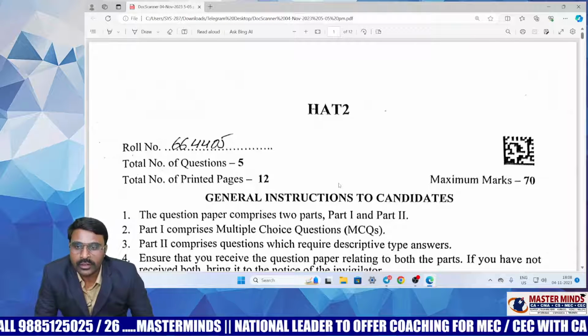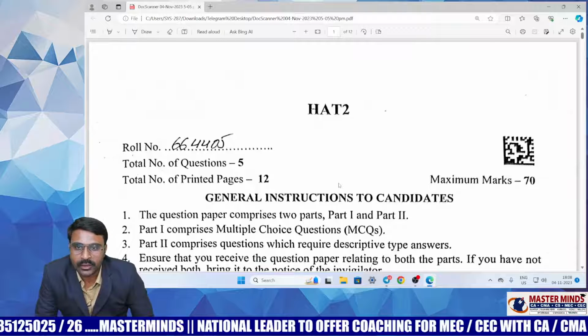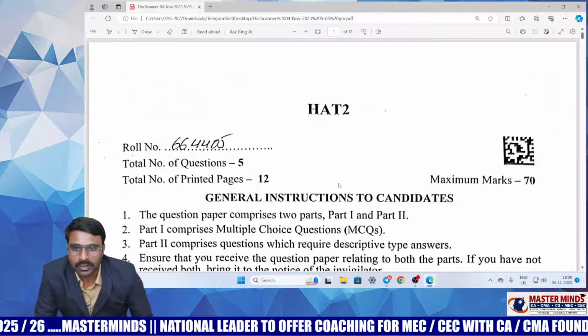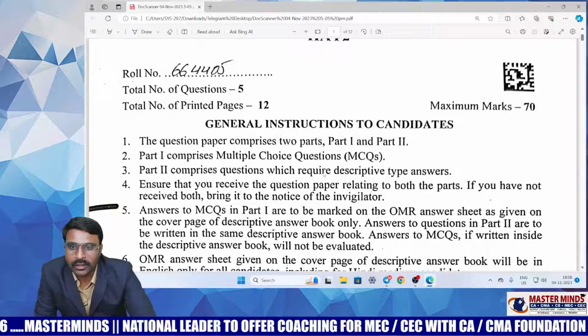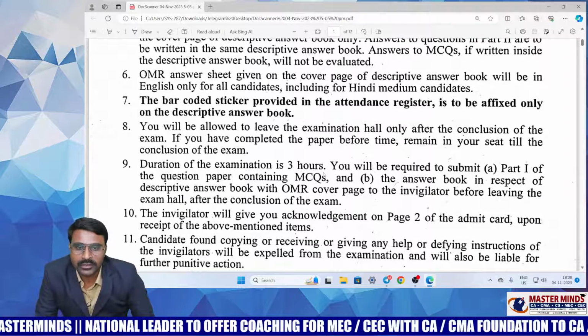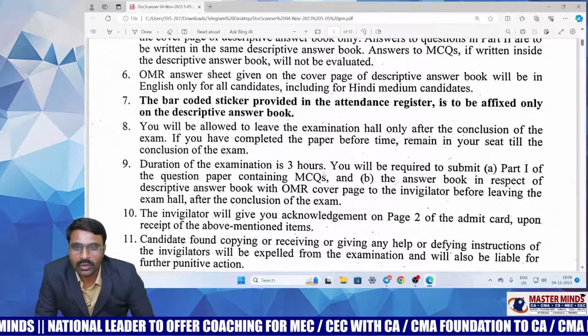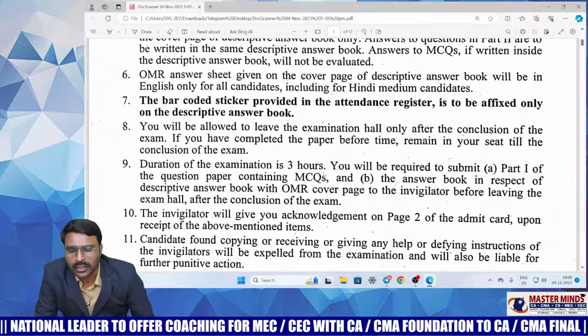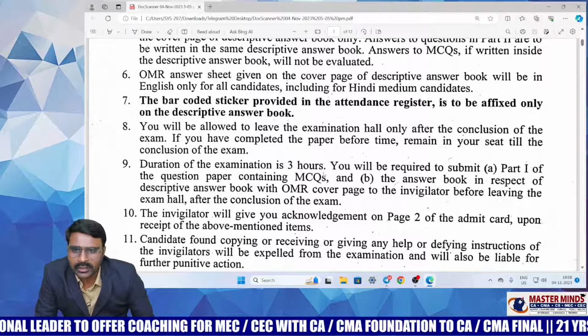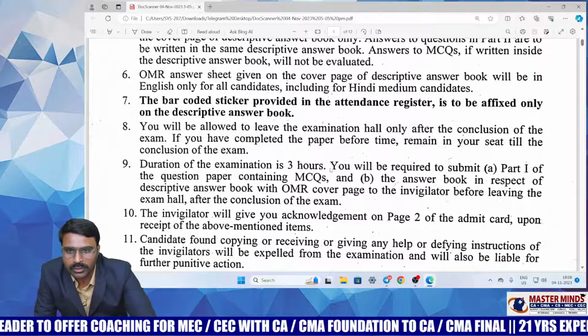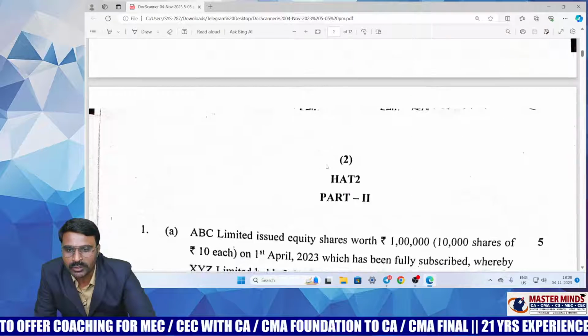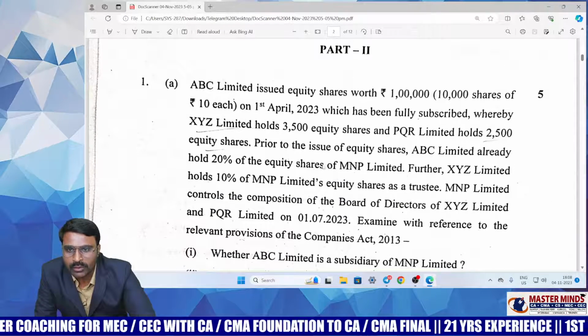Good evening, everyone. So now we'll discuss the CA Inter question paper, which was released just a couple of hours back. Overall, my opinion is that the paper is good. Hardly one or two questions are strange and new. Apart from that, the rest of the question paper is almost from repeated past examination questions. So no need to panic about the question paper.